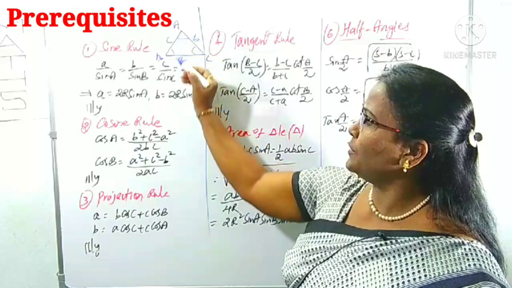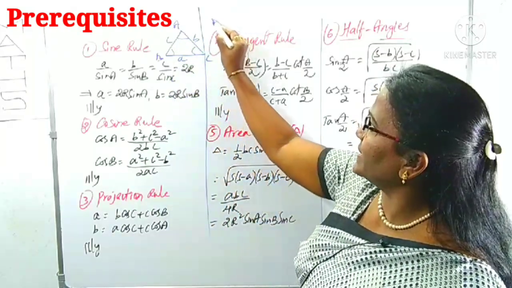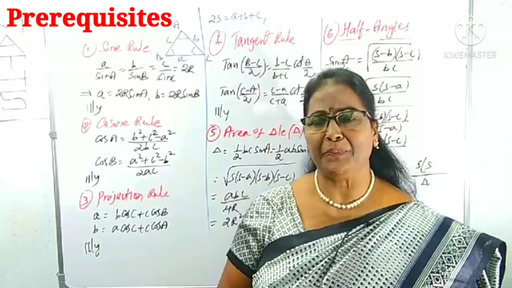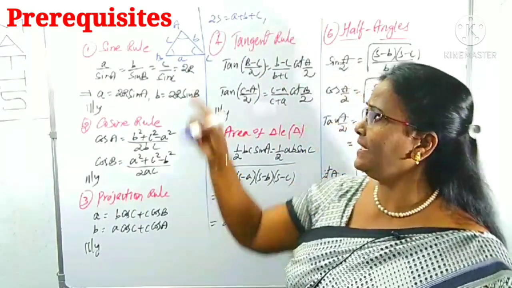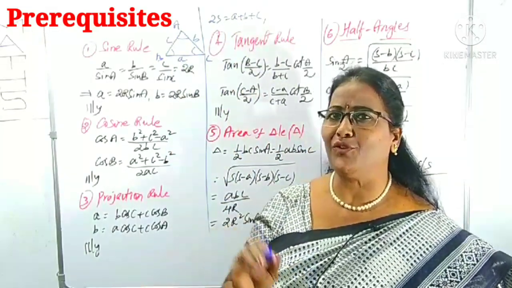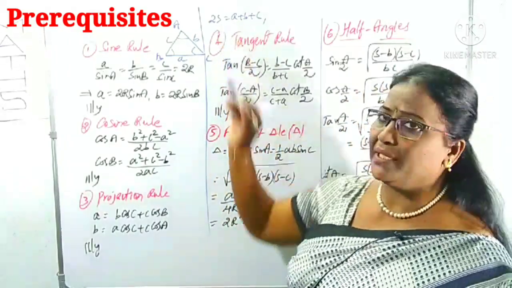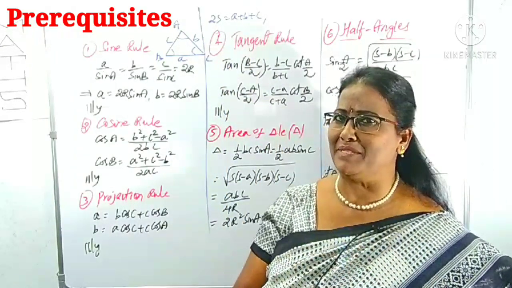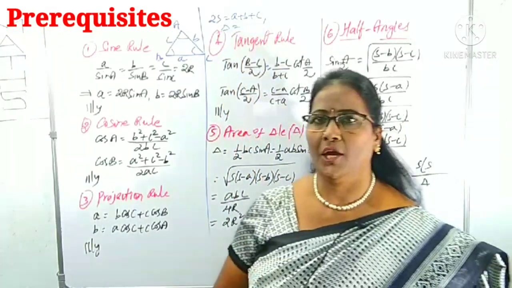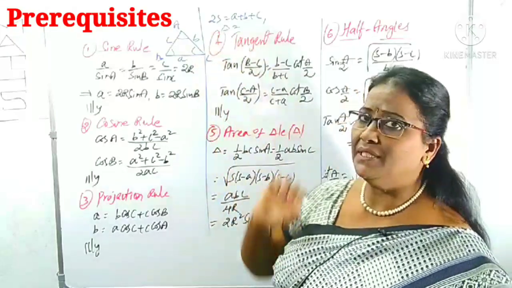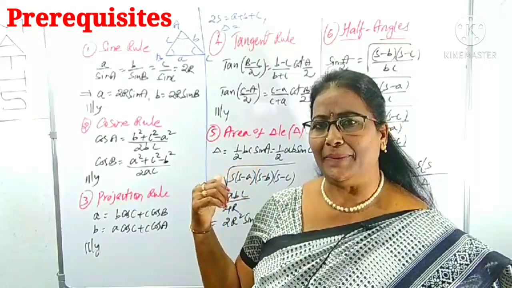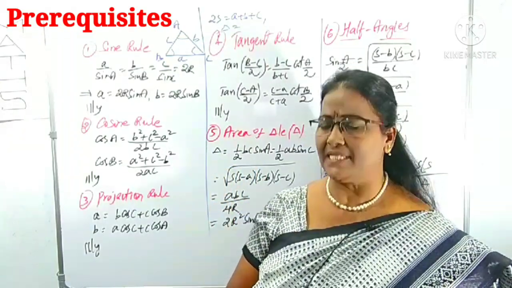Also, the perimeter of the triangle is 2S, where 2S is a plus b plus c. S is the semi-perimeter. Perimeter means the sum of all sides of the triangle. It is 2S, where S is known as semi-perimeter. And also the area of the triangle is denoted by delta. We can collect the relations between them: sides, sine of the angles, cos of the angles, and perimeter as well as circumradius in this part.